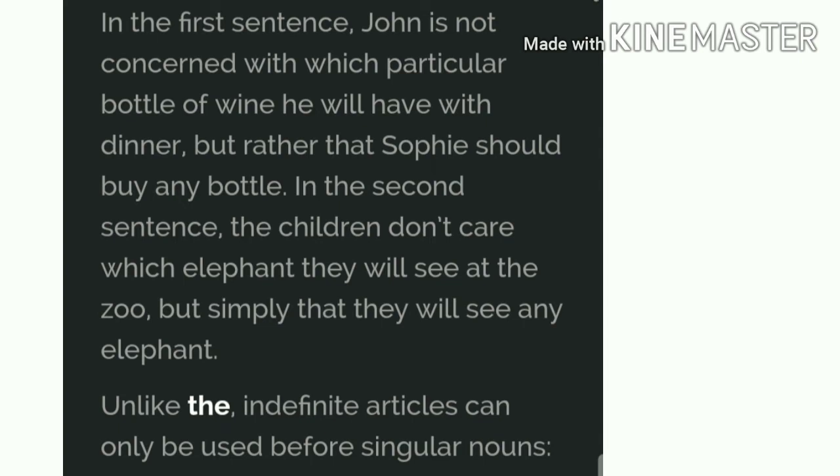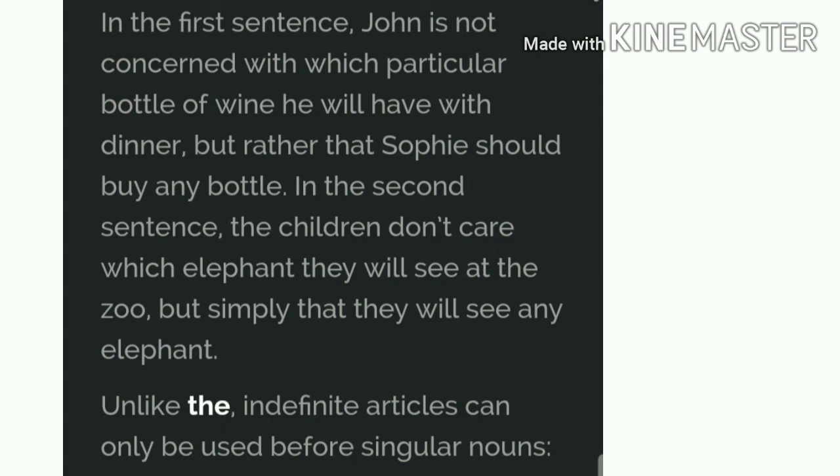And an is used before a singular countable noun beginning with a vowel like A, E, I, O, U. For example: an umbrella, an ugly man, an ox, an Indian, etc. And remember, we use an before words beginning with a silent H because they give the sound of a vowel, like an honorable man.